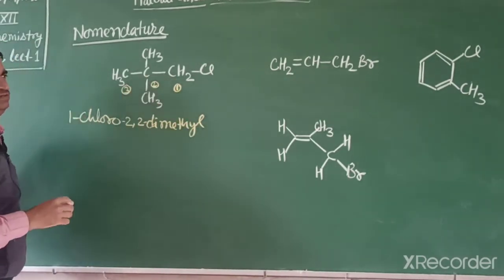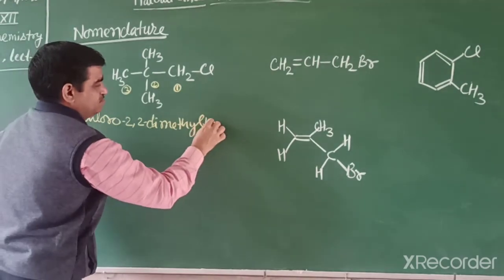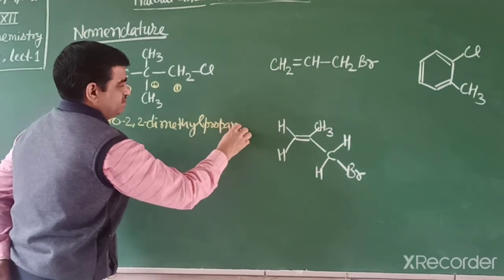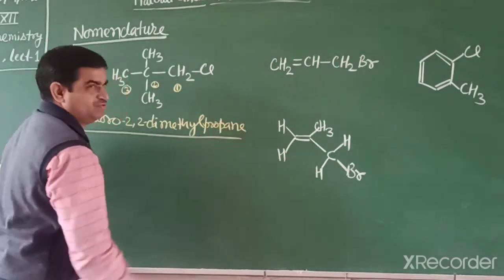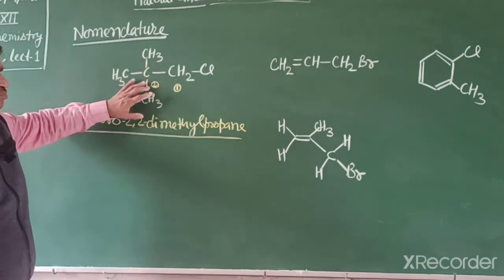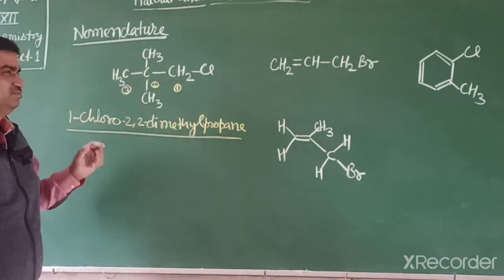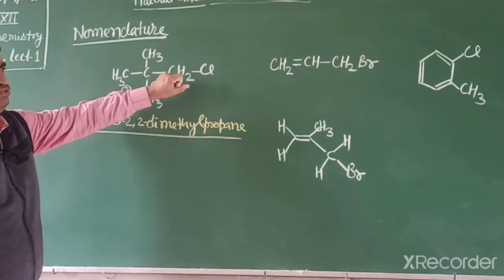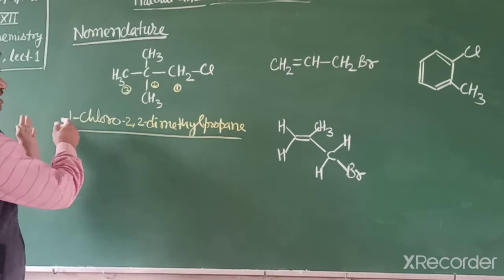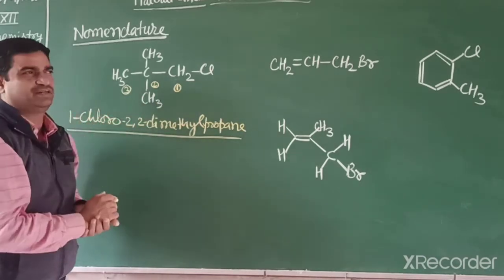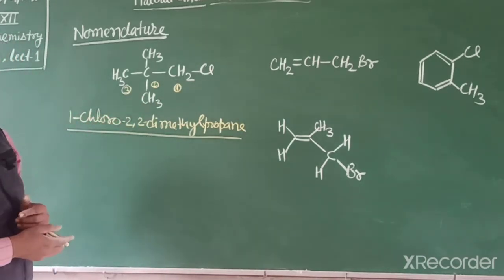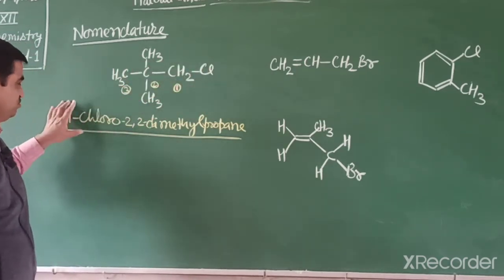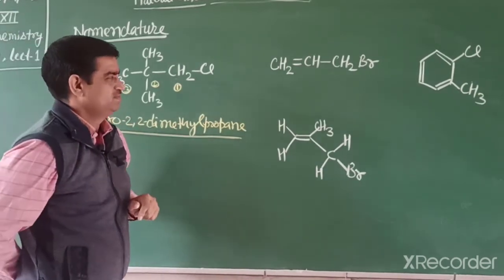How many carbons? 3 carbons, so we write prop, single bond, so propane. So its name is 1-chloro-2,2-dimethylpropane. First we find the functional group, then the substituent positions, and then we write all the substituents in alphabetical order if more than one substituent is present, and halogen is also a prefix. So 1-chloro-2,2-dimethyl.